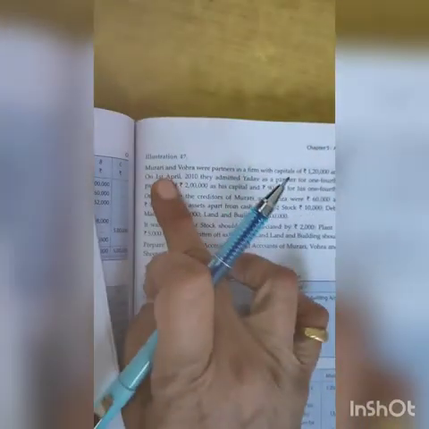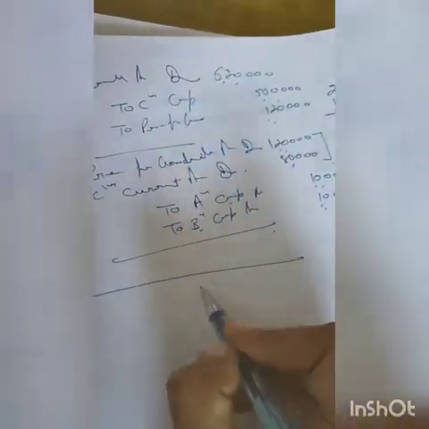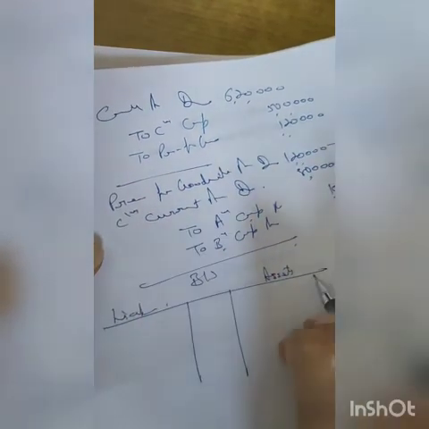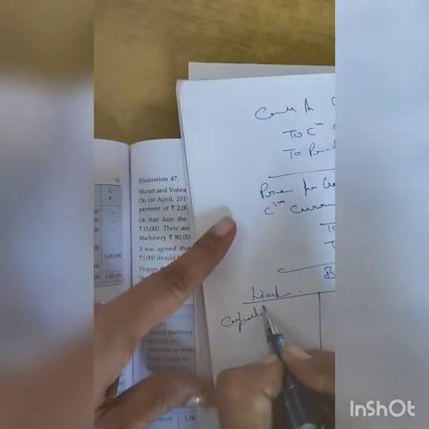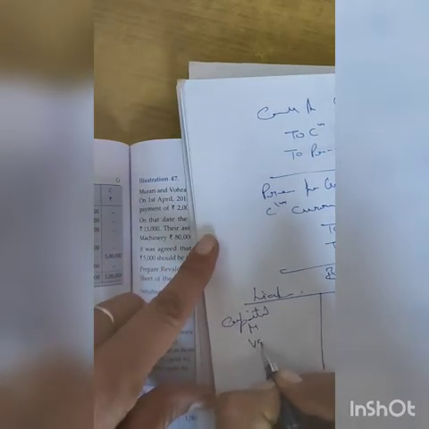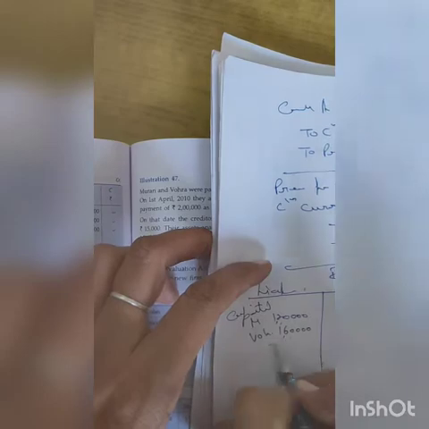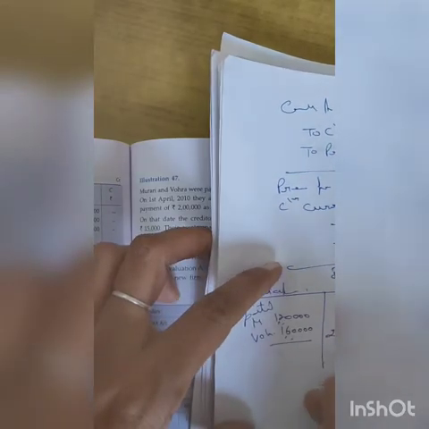Here it's telling that Murari and Bohra were partners in a firm with capitals of rupees 1,20,000 and 1,60,000. So I'm preparing the balance sheet simultaneously. Liabilities, and this is the asset side, right? So it's telling capitals. Capital of Murari and Bohra, that's given, 1,20,000 and 1,60,000. So that comes to 2,80,000.